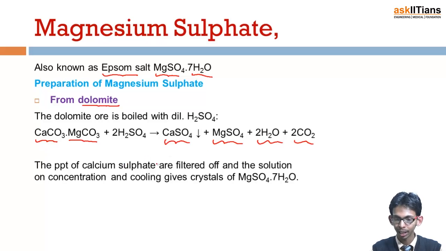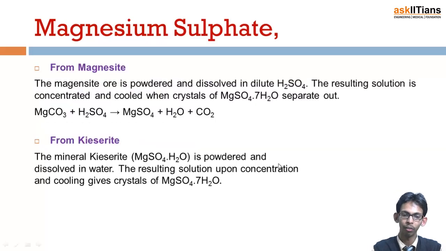The calcium sulfate is formed as a precipitate which is filtered off, and the solution on concentration and cooling gives crystals of MgSO4 7H2O, which is magnesium sulfate.